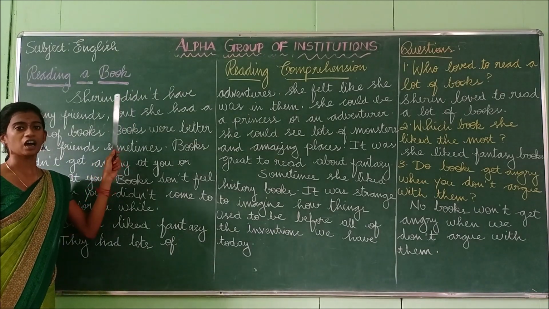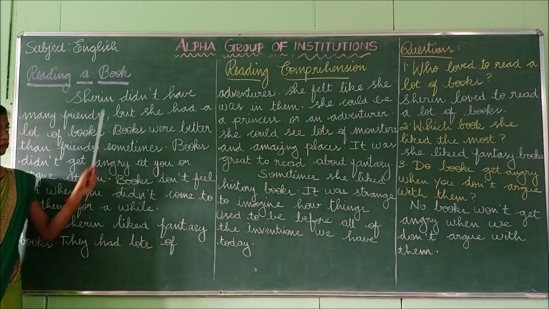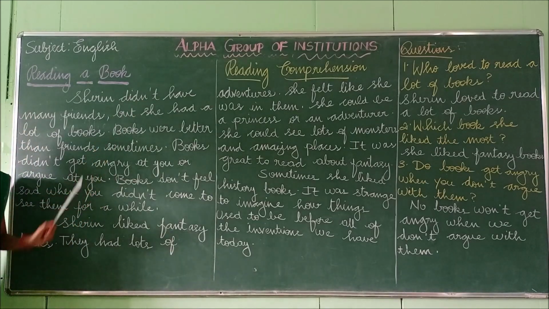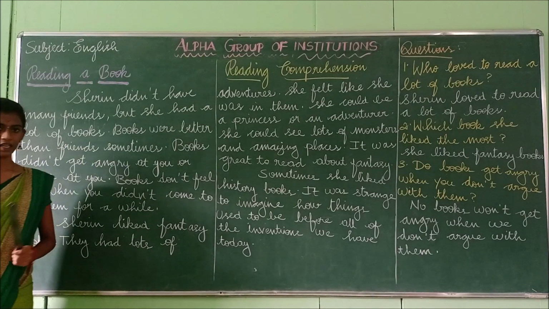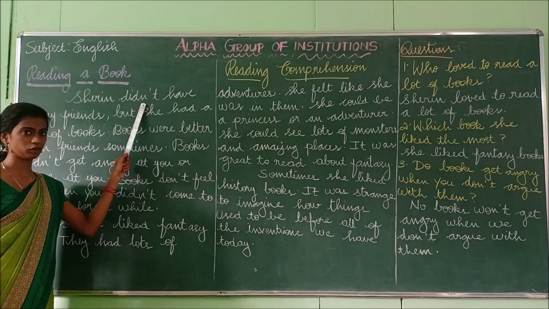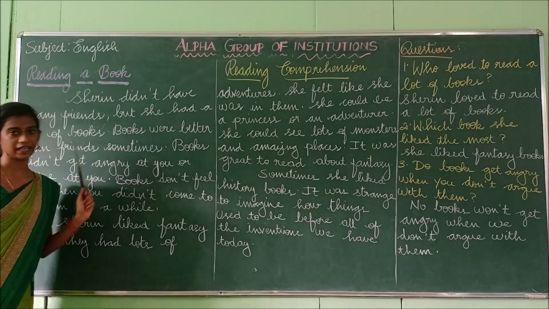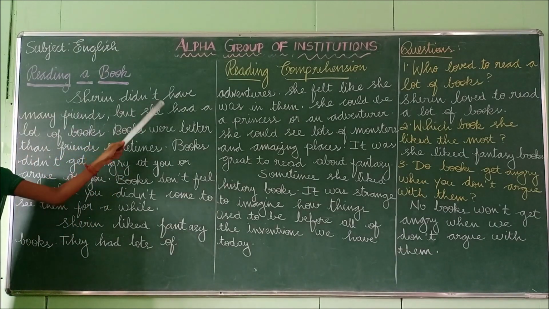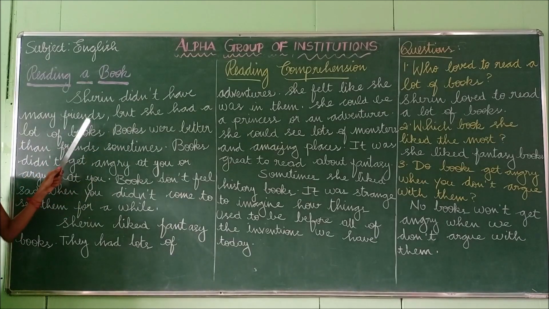So when we write the words in a short form, we have to use this apostrophe. Okay, so didn't. How do we have to pronounce this word? Didn't. Is "did not" a correct pronunciation? No. In this case, we have to pronounce it only as didn't. So, Sherin didn't have many friends.